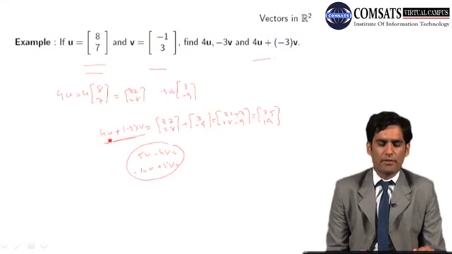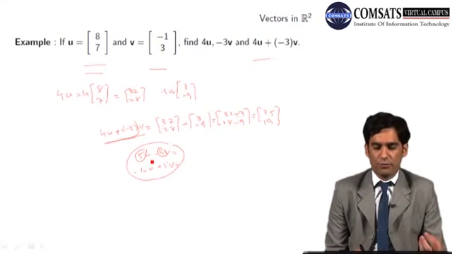Here the real number is 4, here the real number is minus 3 and we are adding it, here the real number is 5, and here the real number is minus 4. So we are having the new vectors from the old vectors.